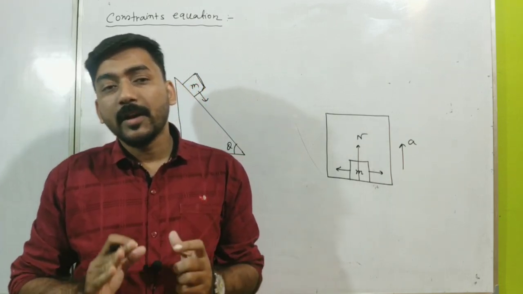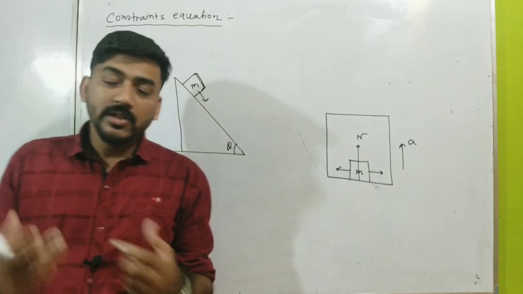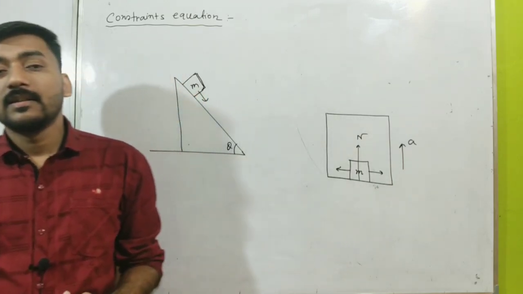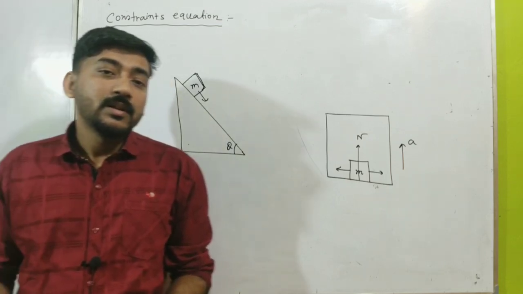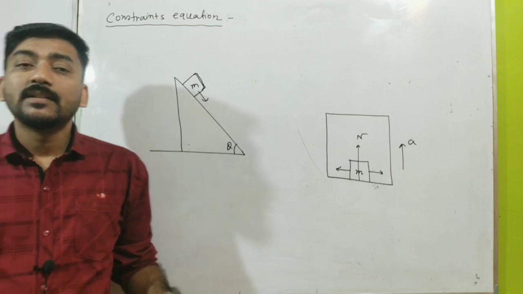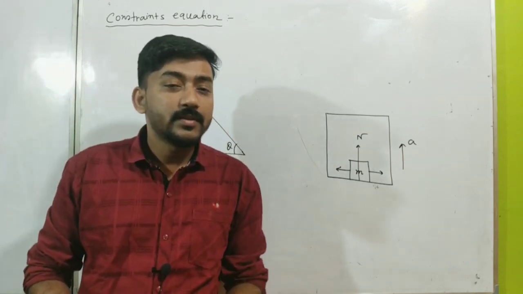So you will see everywhere that the motions are somehow restricted. So if we once find out the particular restriction, then we can easily understand what actually a constraint equation is. When the restriction is written in the form of a mathematical equation, then we will call it a constraint equation. This is very simple.